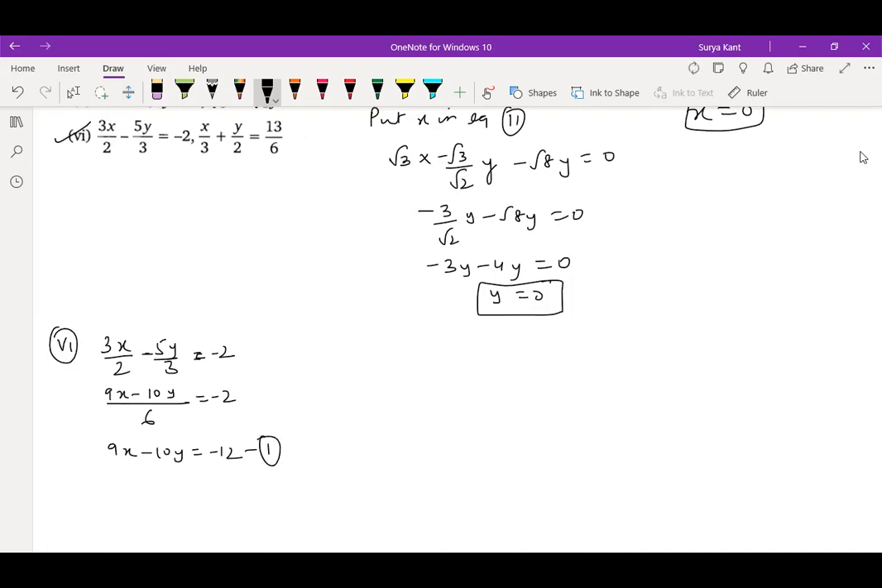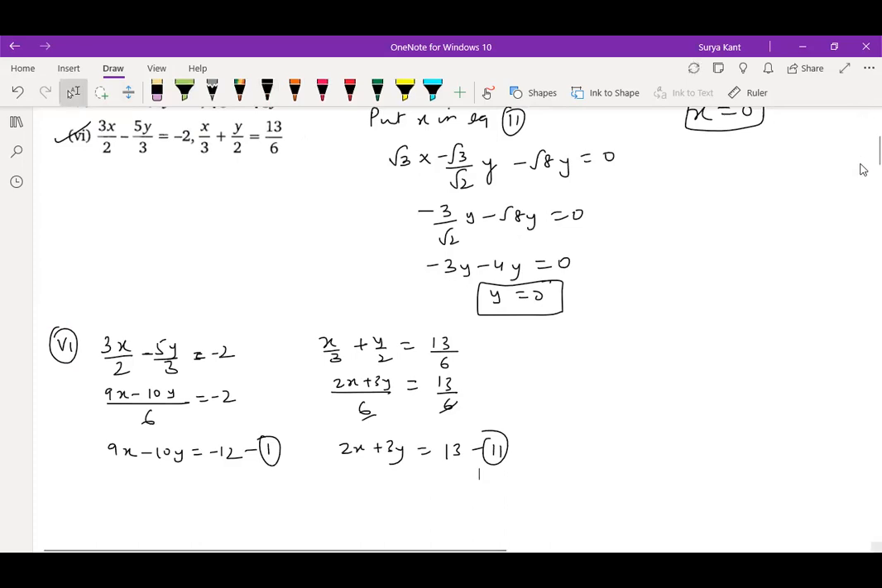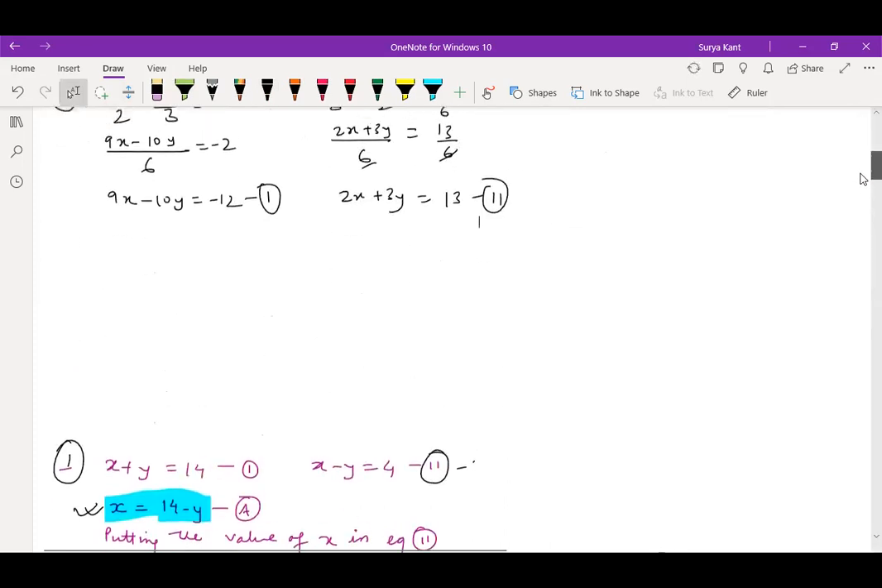Okay. Now the second equation is x by 3 plus y by 2 is equal to 13 by 6. So the LCM is 6 only. We can write here 2x + 3y is equal to 13 by 6. So 6 gets cancelled. So 2x + 3y is equal to 13. Second equation. Is it clear? Anyone got the answer for this?